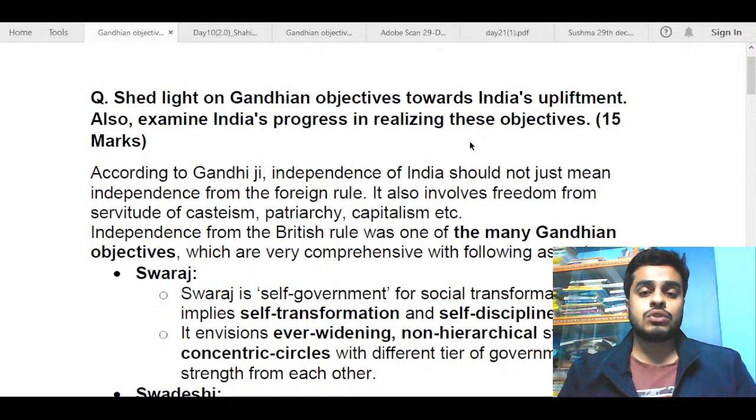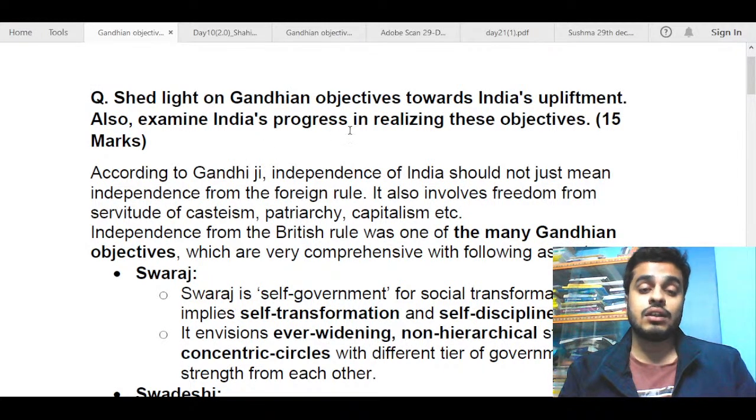So the core demand was: first, Gandhian objectives; next, India's progress and where we are lacking; and other than this, just an introduction and conclusion.